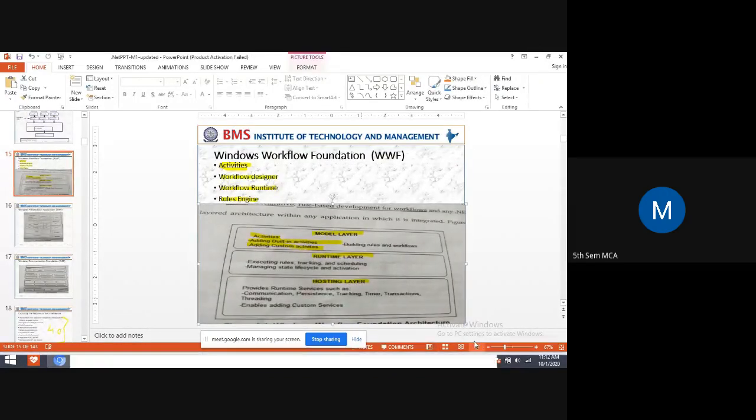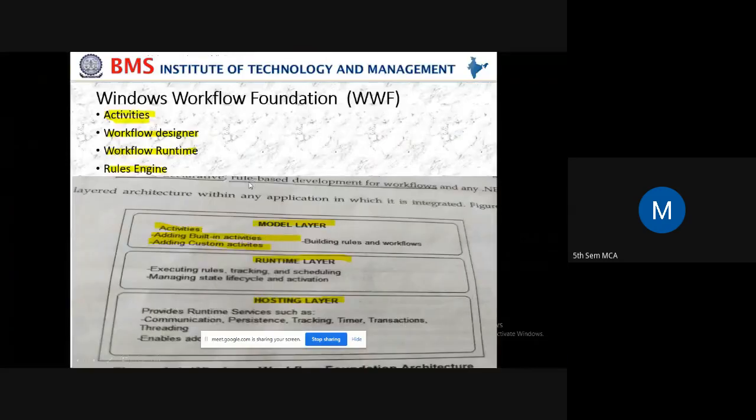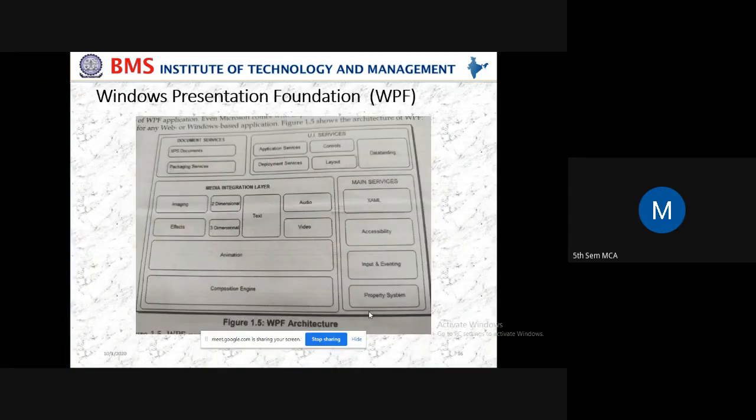See here, this is the Windows Workflow Foundation. In Workflow Foundation, how the work is going to be carried out. It includes 3 layers. And this is the Presentation Foundation. Yes, students, as I told, in the Presentation Foundation, you can display 2D images, 3D images, image effects, and audio and video also in the .NET Framework.